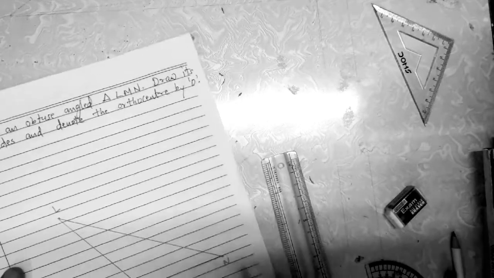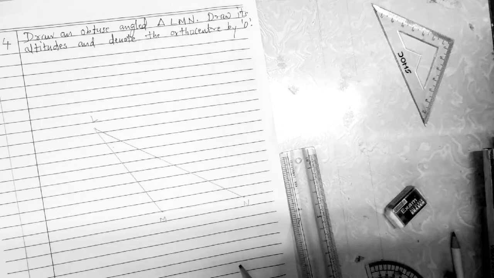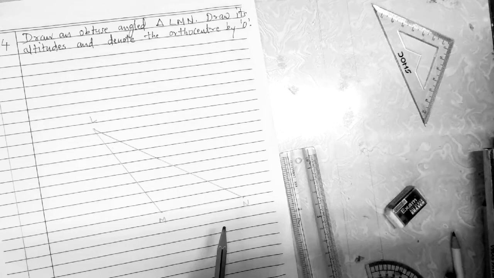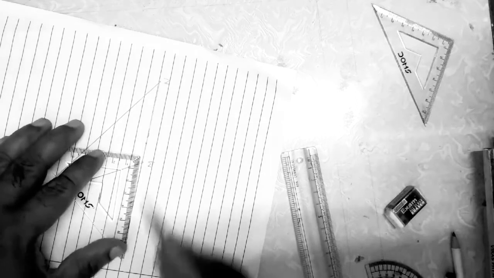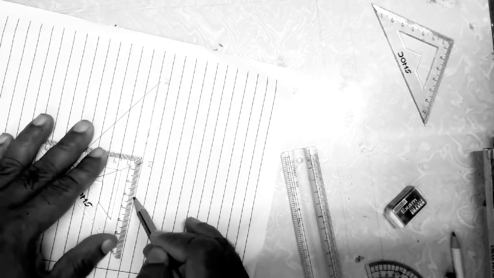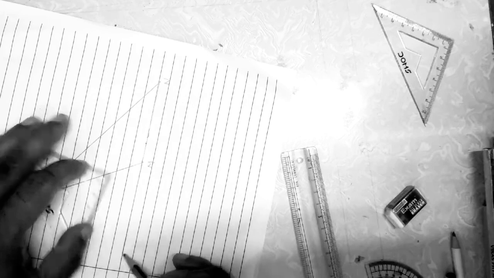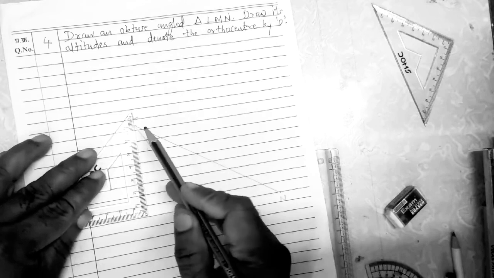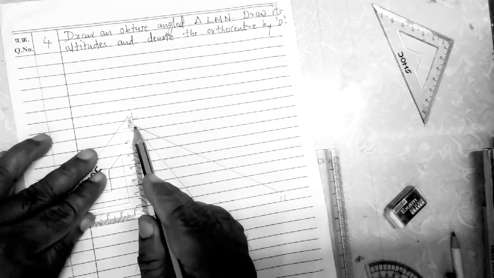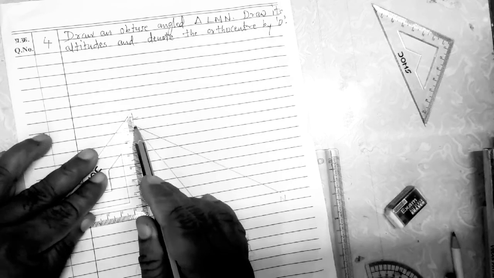Join. LMN is an obtuse angle triangle. Now we'll draw the altitudes of this triangle with the help of a set square. First, we'll draw the altitude from point L. To draw the altitude, you have to extend the base MN on the left hand side. Altitude is the perpendicular line from the vertex to the opposite side, drawn with the help of a set square, making 90 degrees from the vertex.